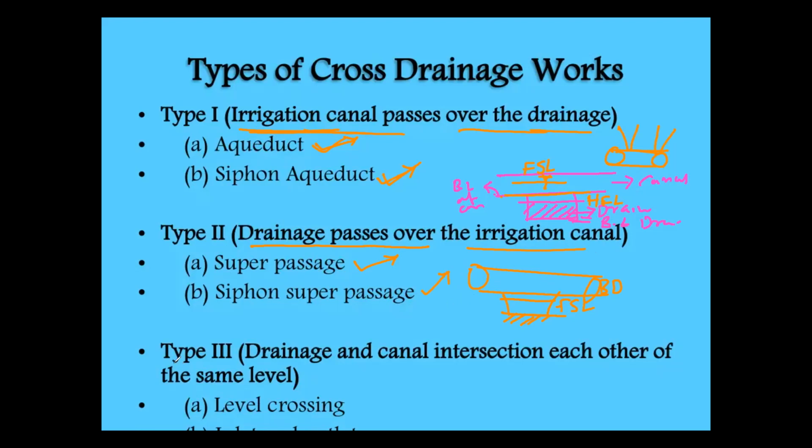Next, the third type of cross drainage work is where the drainage and canal intersect each other at the same level. So they are at approximately the same level, and the drainage and canal flow at approximately the same level. In this situation, we're going to construct a level crossing and inlet and outlet sections.